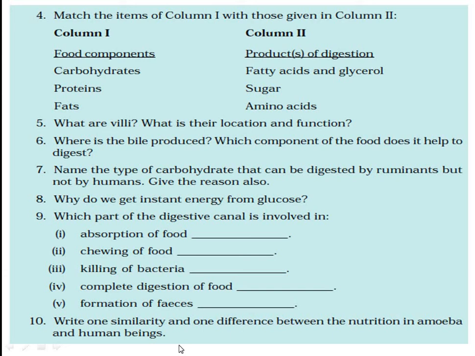Write one similarity and one difference between the nutrition in amoeba and human being. You will write it. One similarity between the nutrition of amoeba and human being is... Then you write the answer. The second line you write one difference between the nutrition in amoeba and the human being. You observe it clearly. What is the similarity? What is the difference? Then you write.